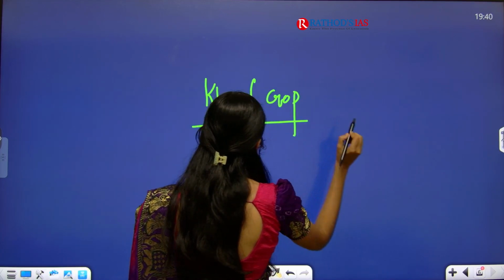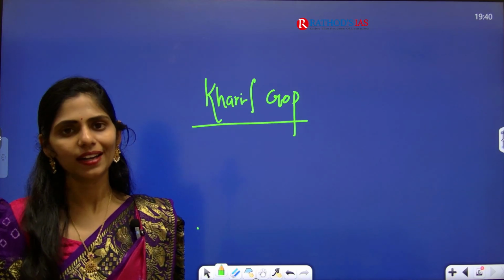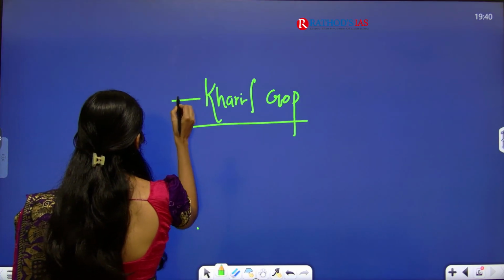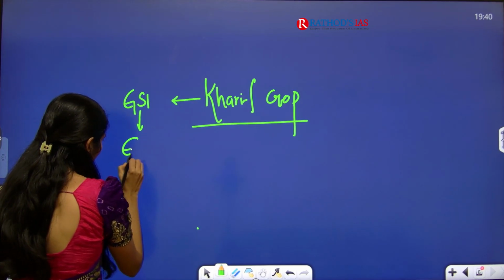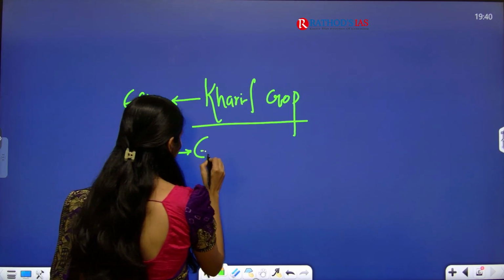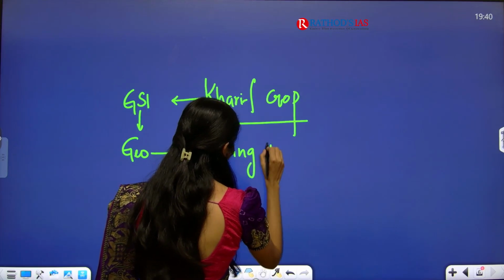Let us see the next topic, that is Kharif crop. In the micro listing of our syllabus, I spoke about this topic, Kharif crops, Rabi crops and Zaid crops. So where exactly can we fit it? In GS paper 1 under geography. In geography, the topic is cropping pattern.